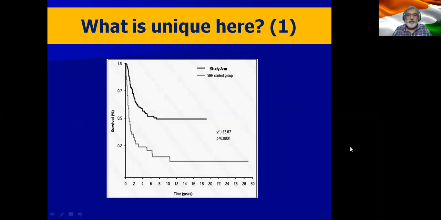Here you have a study arm which is in dark color and a standard arm or the control group which is in gray color. Now you see the end of the line. In the study arm, the line ends at about 19 years, whereas in the control arm, the line ends at 29 years. Whenever you see the end of the line is different like this, even though the p-value is 0.001, you know that this is a historical control and therefore it has to be taken with a pinch of salt.